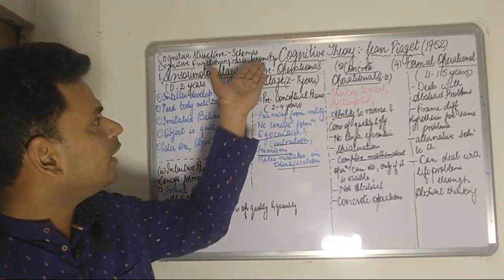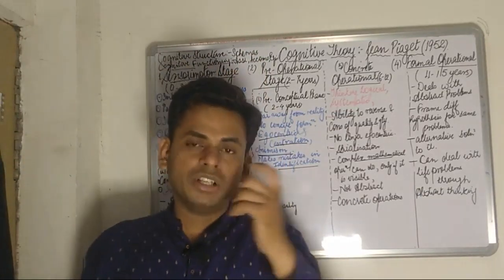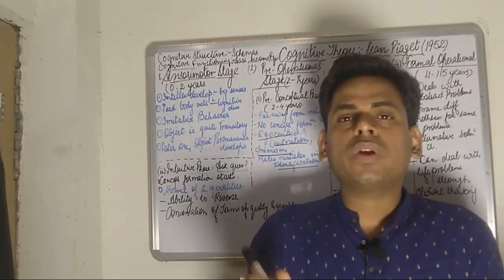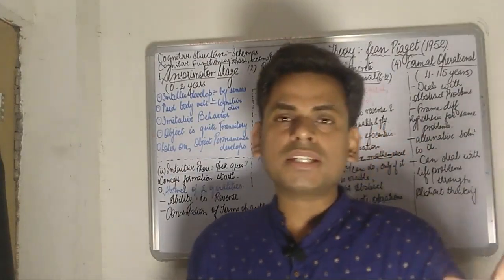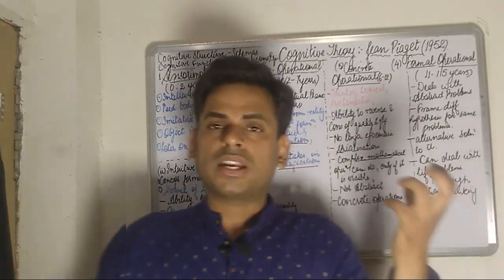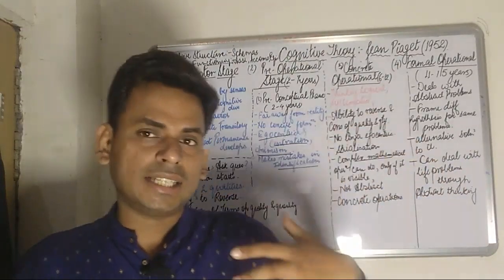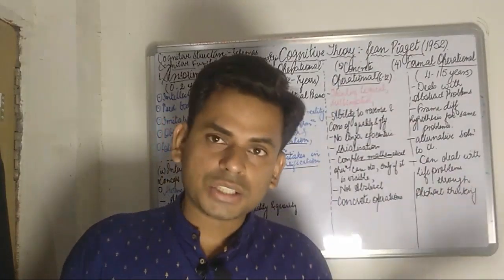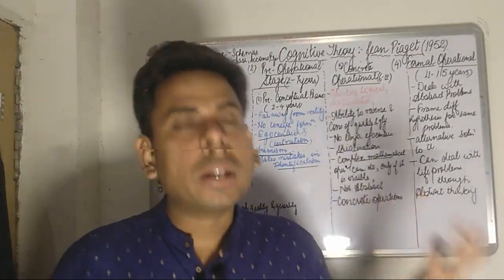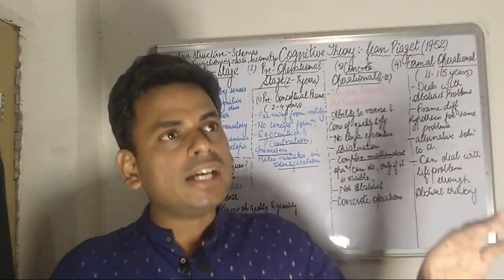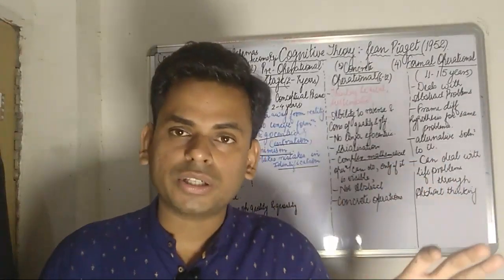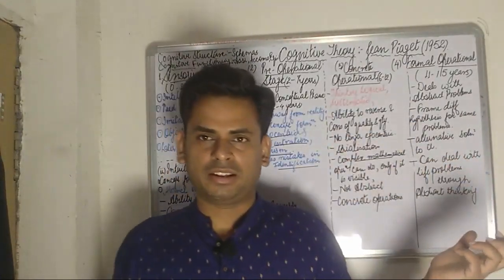Next is the process of accommodation. Accommodation is the process where, whatever knowledge or information the child has assimilated, if it is not working to meet the environmental needs, then what is going to happen is the child will adopt or resort to newer ways of thinking.